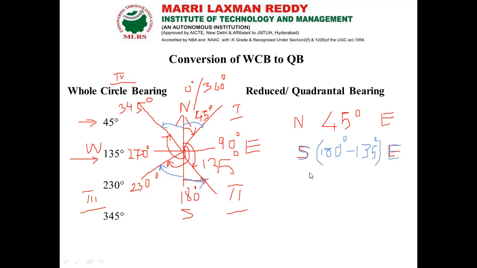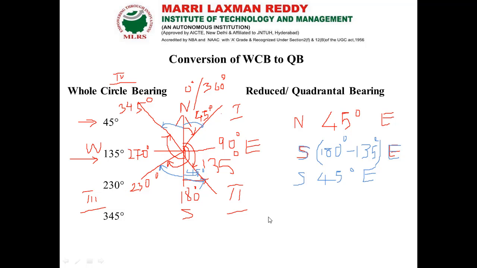So 180 degree minus 135 gives 45 degree east. This is my answer. The angle from here to here is nothing but 45 degree, so from south, 45 degree towards east, I am having the reading.